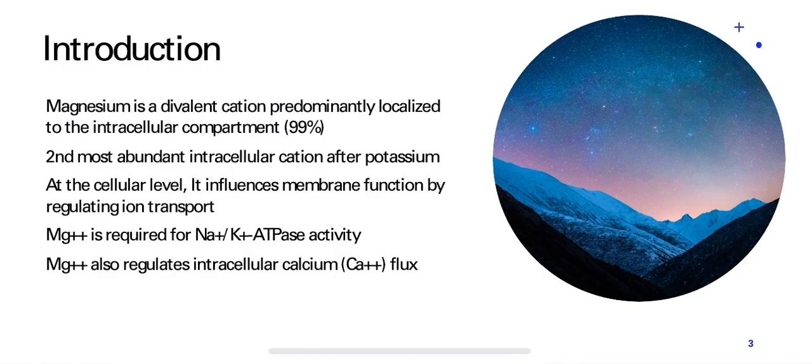Total body magnesium is roughly around 20 to 28 grams, which is distributed majorly in the bones, around 50%, followed by muscles, soft tissues, and blood. The normal concentration of total magnesium in serum is 1.5 to 2.3 milligram per deciliter.